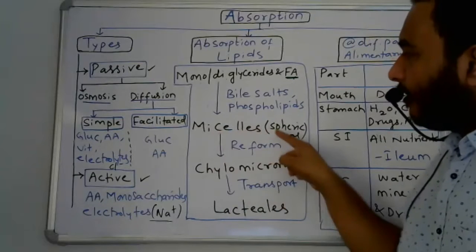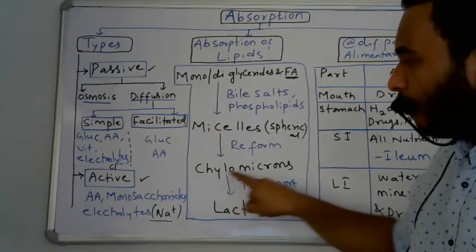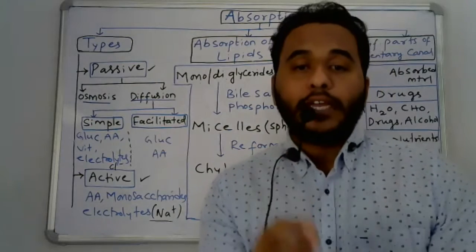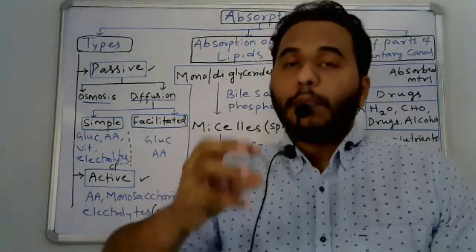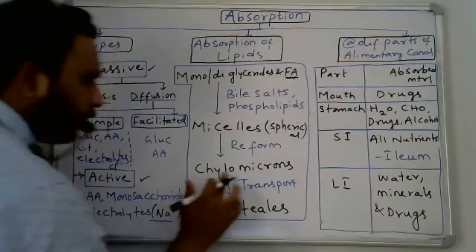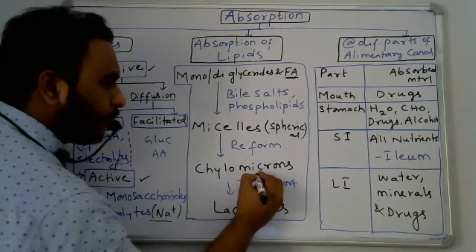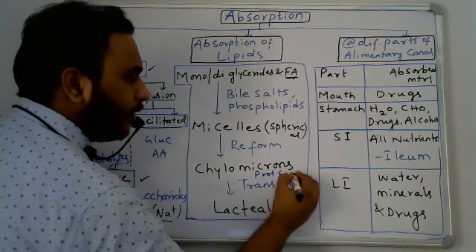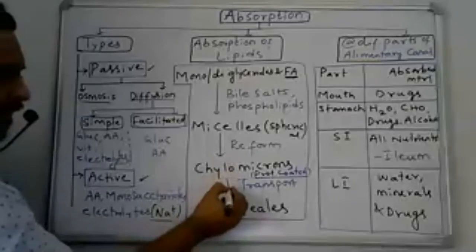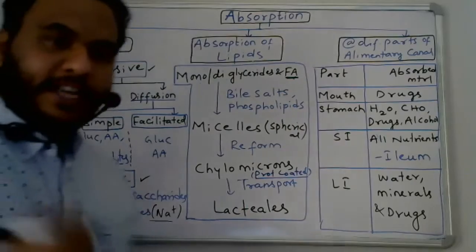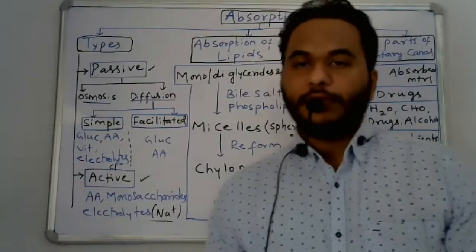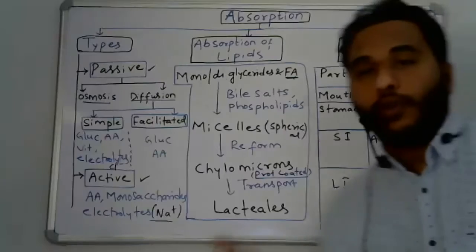Further, these micelles will be reformed to chylomicrons. What are chylomicrons? These chylomicrons are small protein coated fat globules, of course fat globules only. These chylomicrons are further transported to lacteals, where they are able to enter the bloodstream. So this is the absorption of lipids.